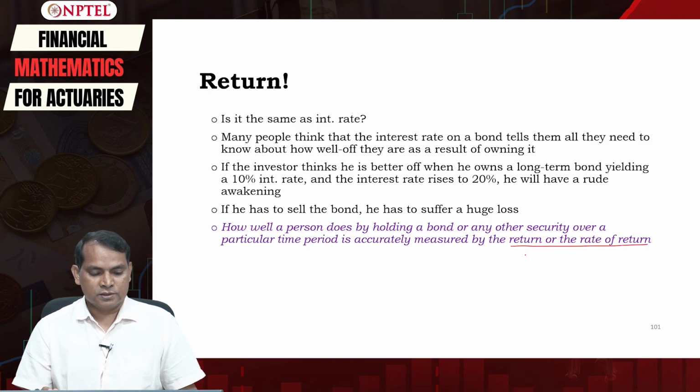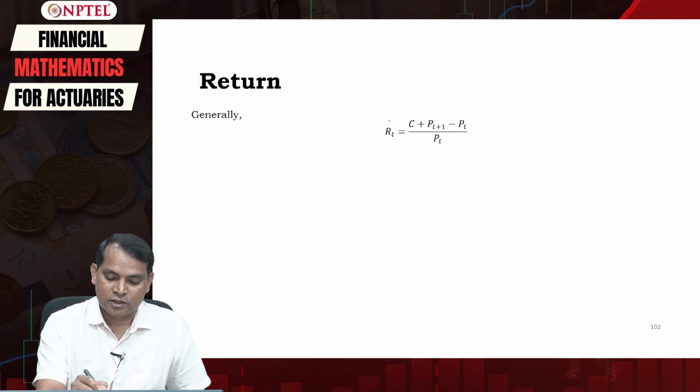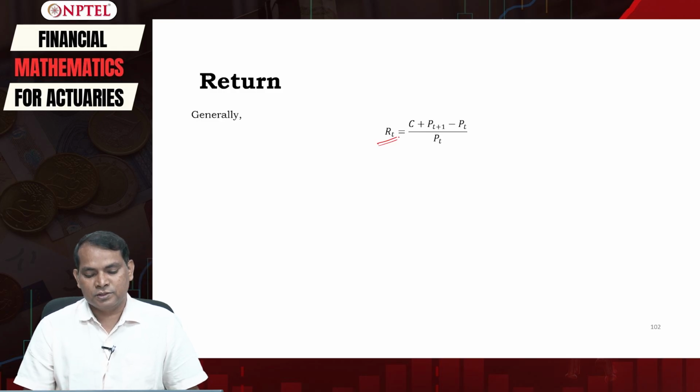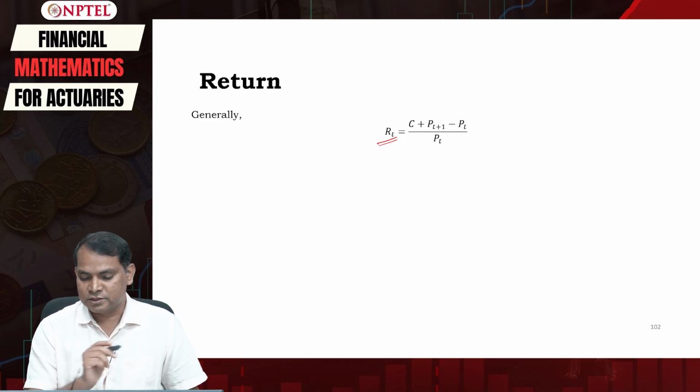So the rate of return in general can be computed as R_T, which represents the return on the investment, equal to C plus P_{T+1} minus P_T, divided by P_T, where C is the coupon payment and P_{T+1} is tomorrow's price and P_T is today's price.